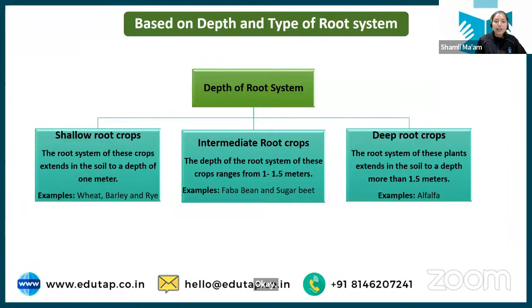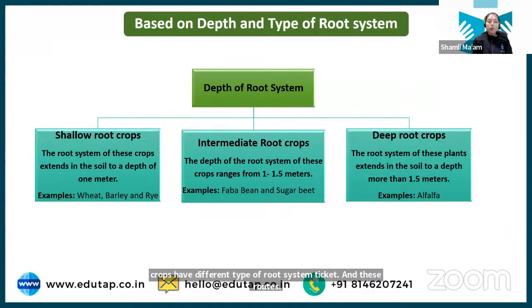Let's move ahead and discuss the next classification system, that is based on the depth of root system. Now students, see, different crops have different types of root system, and these roots have different depth also, means to what depth they are going inside the soil. Based on that also we have a classification.